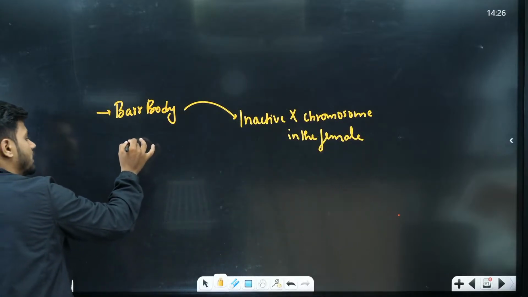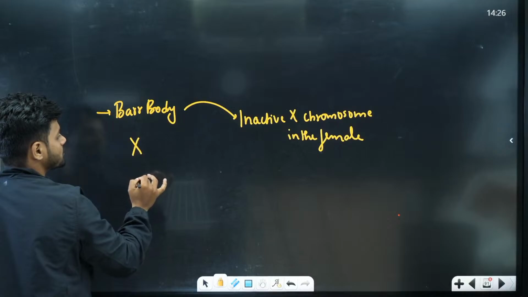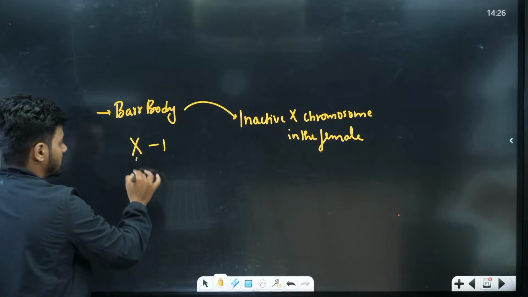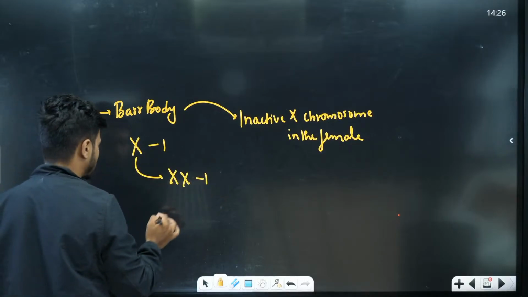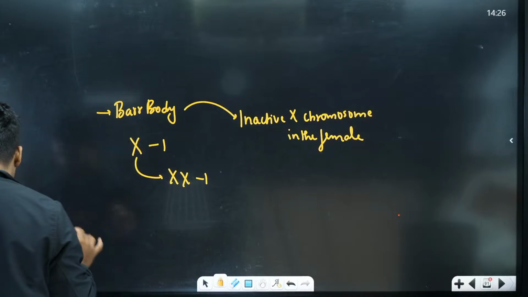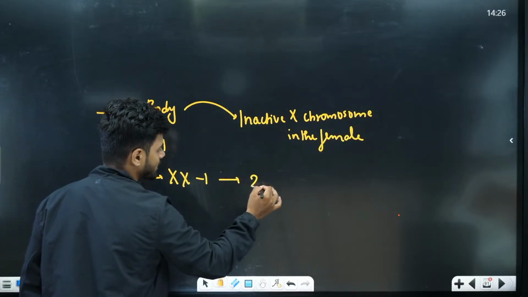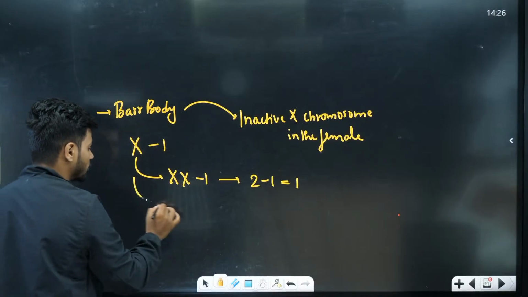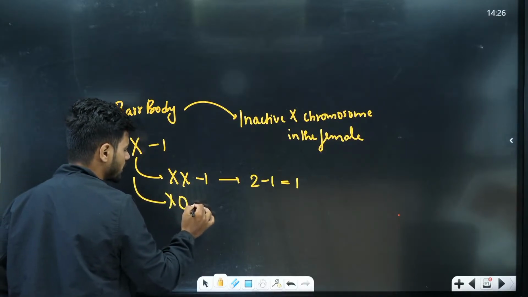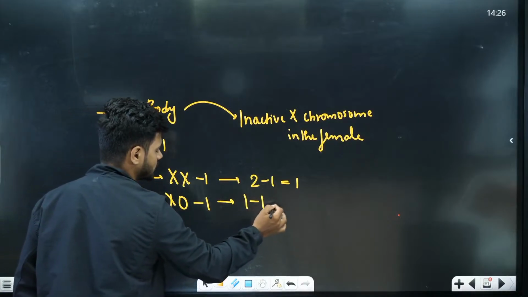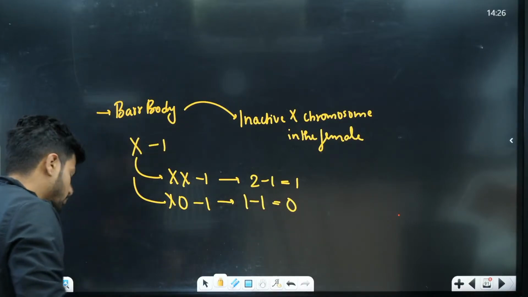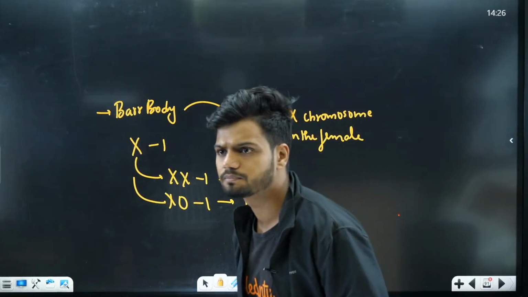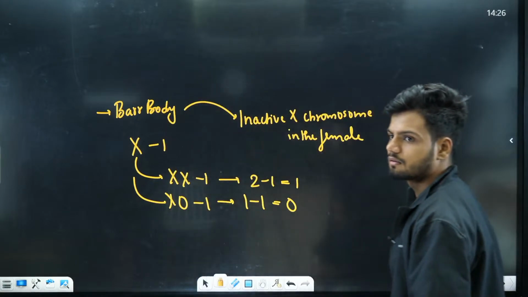The bar body can be found with the number of X chromosomes minus 1. For example, in a normal female, it is XX, so 2 minus 1, that is 1. In the case of Turner syndrome, it is X naught, so 1 minus 1, that is 0. That is called the bar body.